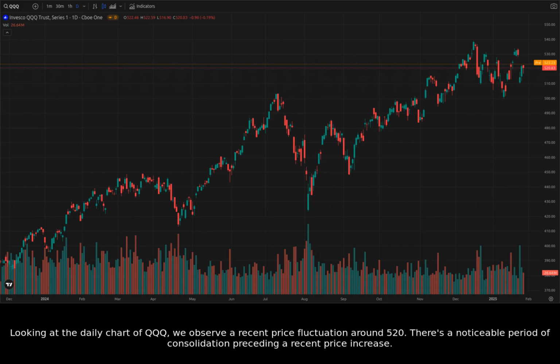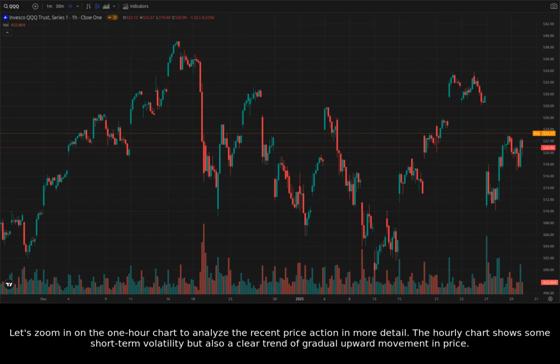Looking at the daily chart of QQQ, we observe a recent price fluctuation around 520. There's a noticeable period of consolidation preceding a recent price increase. Let's zoom in on the 1-hour chart to analyze the recent price action in more detail. The hourly chart shows some short-term volatility, but also a clear trend of gradual upward movement in price.